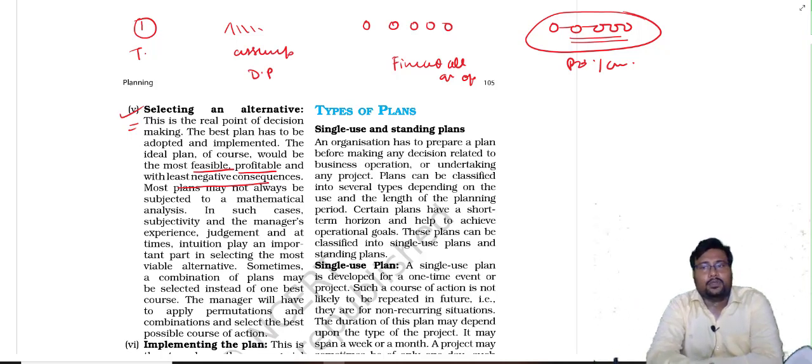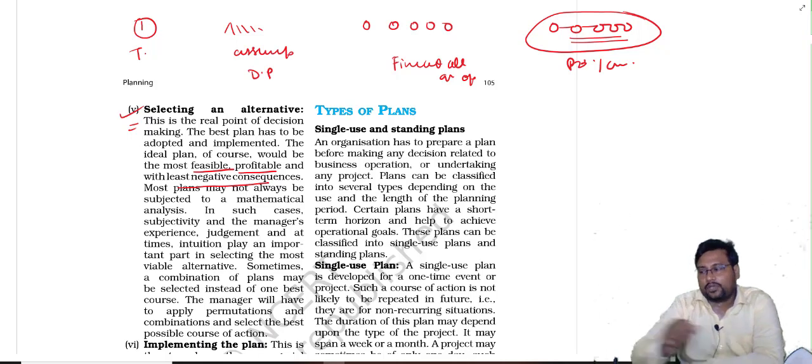No. Your plan is superb, but if your plan is not implemented properly as it should be, then your plan will never have success. Okay, so our next process is implementing the plan.